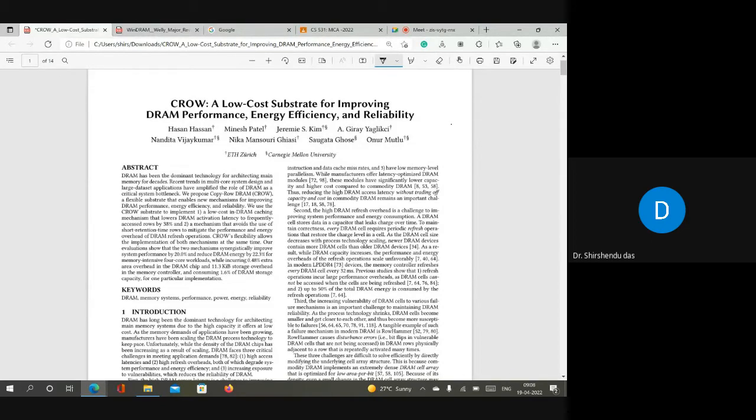In short, we will call this paper the CROW paper. One of the authors is Onur Mutlu, so this paper is from Onur Mutlu's group. ETH Zurich and Carnegie Mellon University are both involved. Onur Mutlu was previously at CMU, and after that he moved to ETH Zurich, so authors from both institutes are involved in this paper.